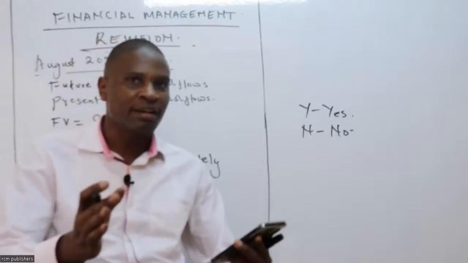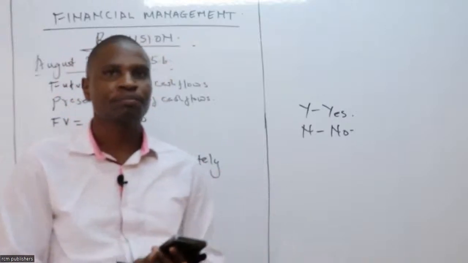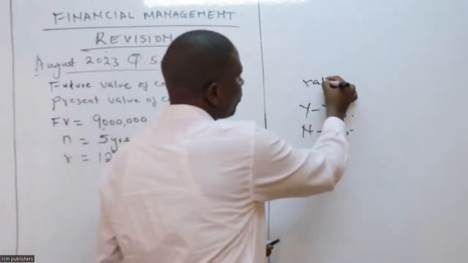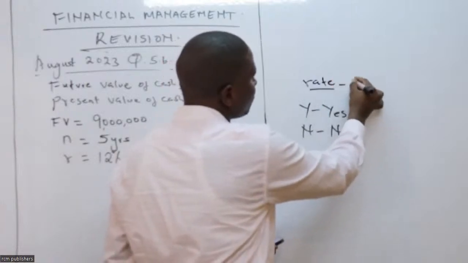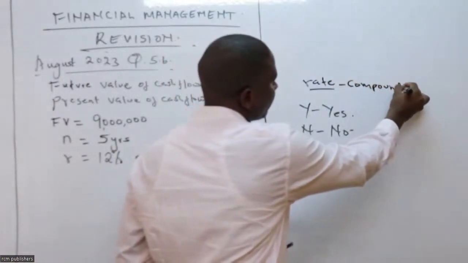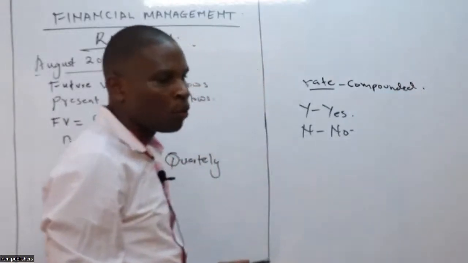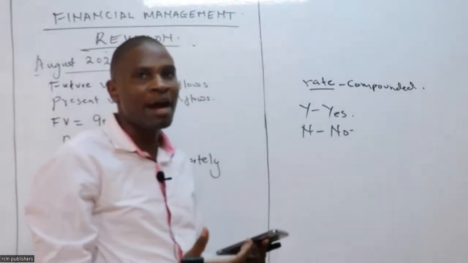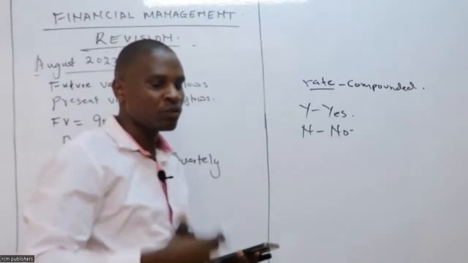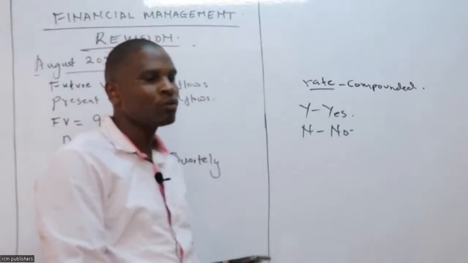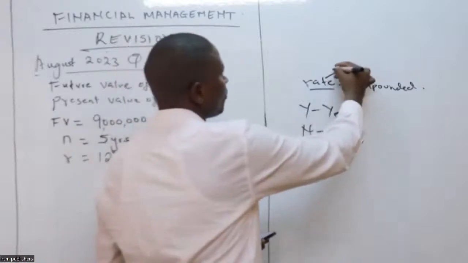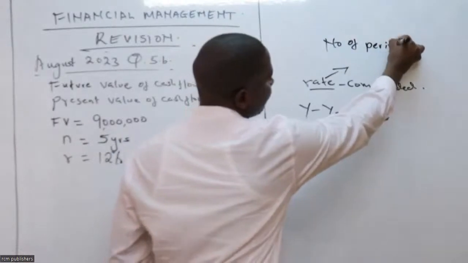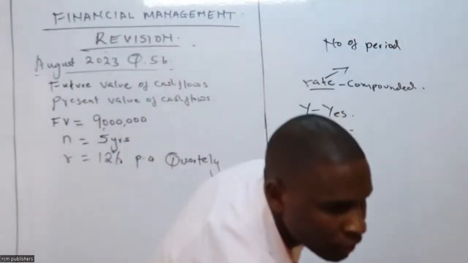And before we go further, I would like to ask you, when you see any question where the rate is being compounded, what comes to your mind? What will happen to the rate itself? What will happen to the number of periods this person is depositing? Rate is being compounded, the number of periods, what happens? They increase, right? The number of periods should increase.